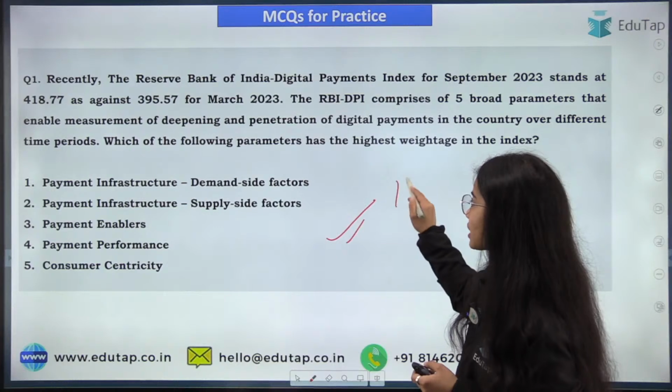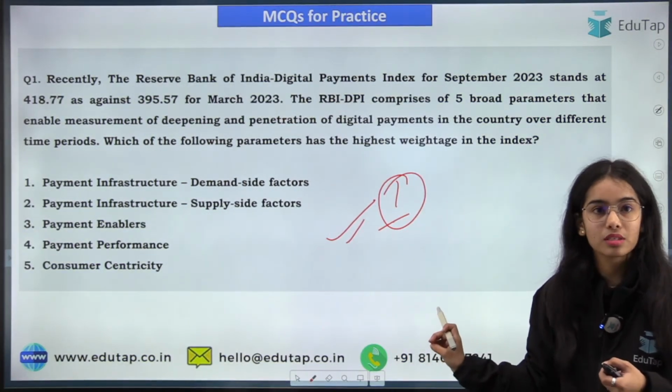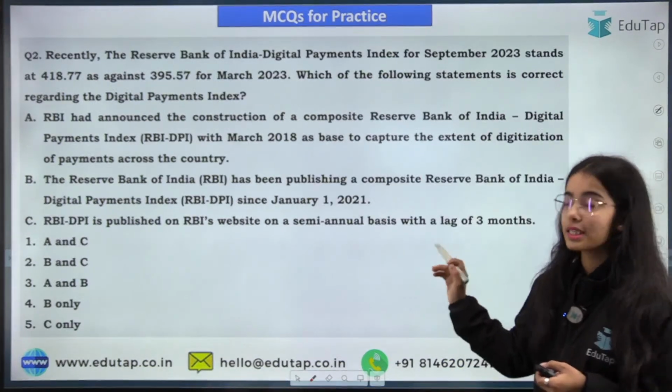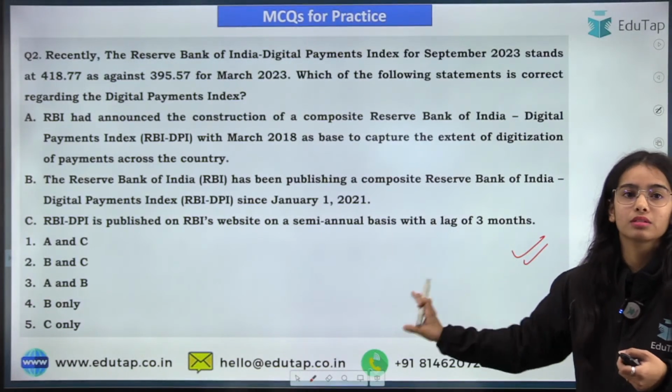So this is the first news article. This is the first question. I hope you will be easily able to answer this question. Very easy question. And this is the second question that you have to answer.